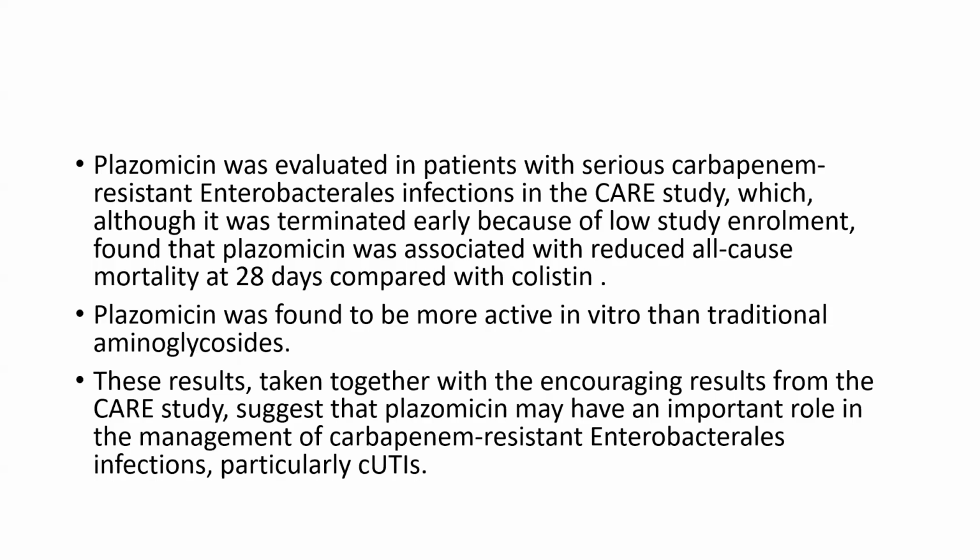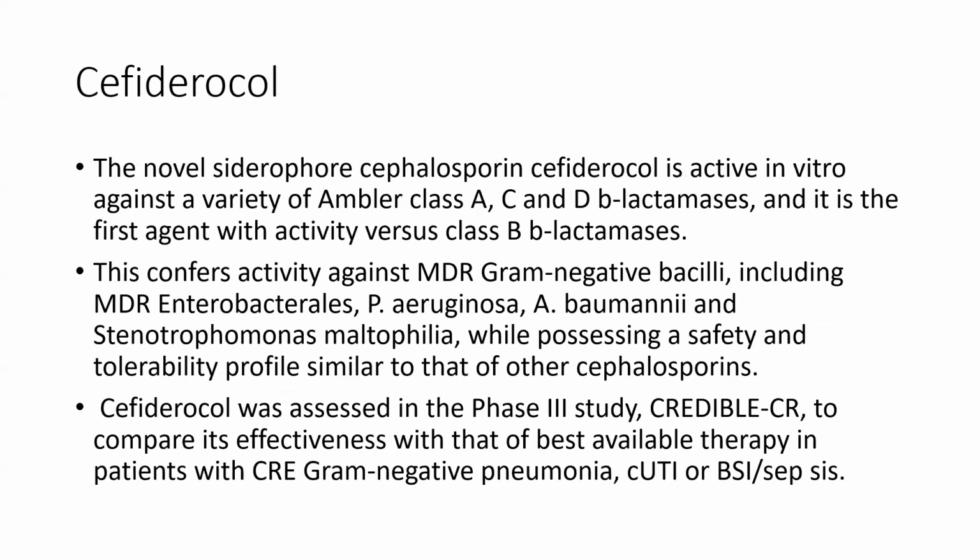Plazomicin was evaluated in patients with serious carbapenem-resistant enterobacterial infection in the CARE study, which, although it was terminated early because of low study enrollment, found that plazomicin was associated with reduced all-cause mortality at 28 days compared to colistin. So plazomicin was found to be more active in vitro than traditional aminoglycosides. These results, taken together with the encouraging results from the CARE study, suggest that plazomicin may have an important role in the management of carbapenem-resistant enterobacterial infection, particularly complicated UTI.